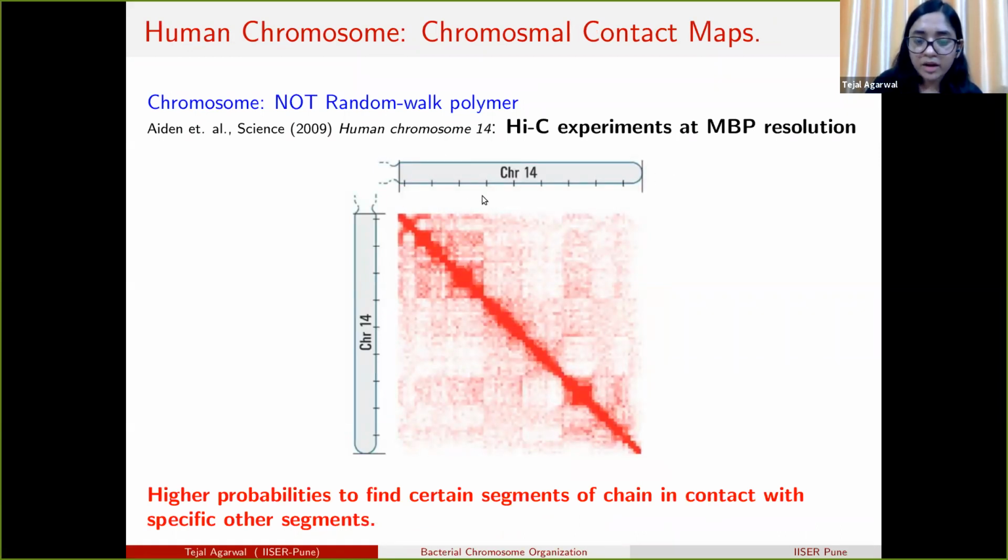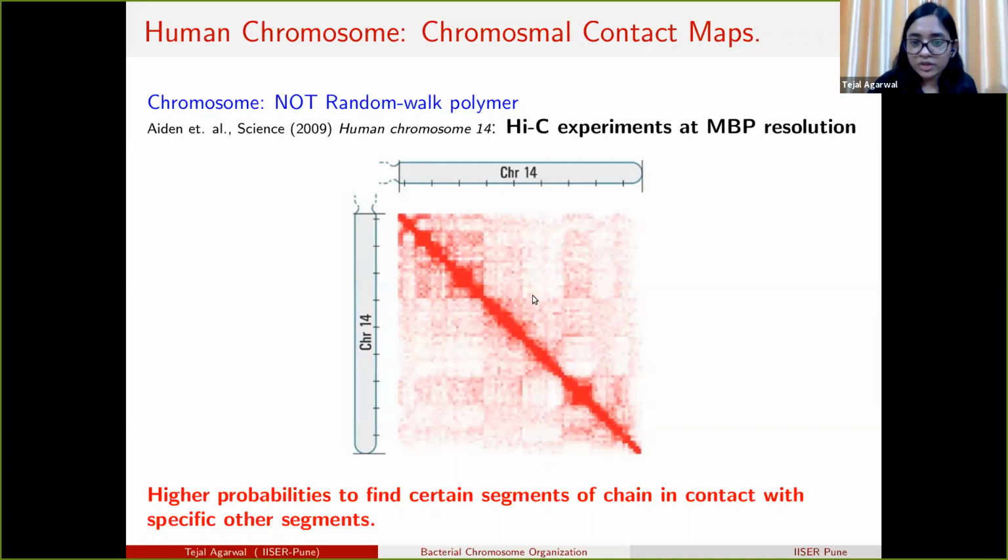The Hi-C experimental contact map gives the probability of different segments to be found closer to each other. Here the x-axis and y-axis represent different chromosome segments, and the resolution of the Hi-C experiment is megabase pairs. From here we see that the organization is not random, and certain segments are found closer to certain other segments with high probability. The color represents the probability.